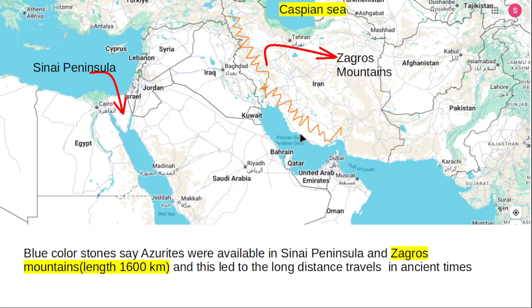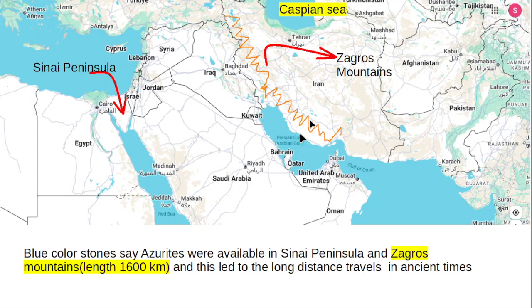In ancient times, azurite was available in only a few locations, like the Sinai Peninsula and the Zagros Mountains in present day Iran. In ancient times, people had to travel long distances.